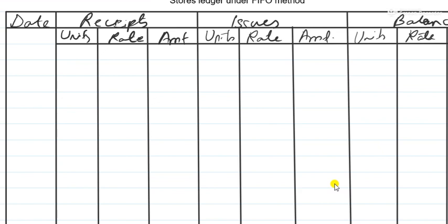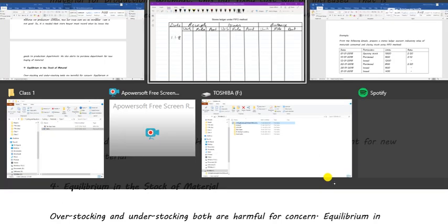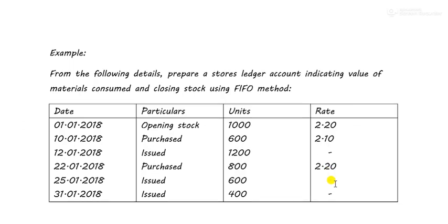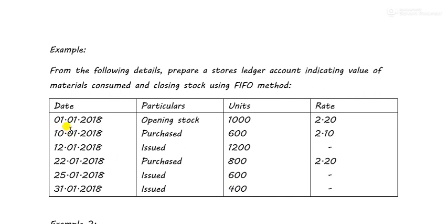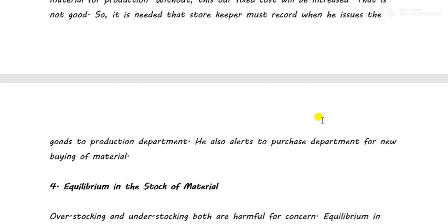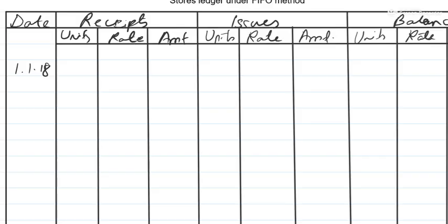So the first thing is on 1st January, date 1/1/18. So on 1/1/18, what is the information given? Opening stock 1000 units at the rate of 2.20. So let's record it. Now this is opening stock.